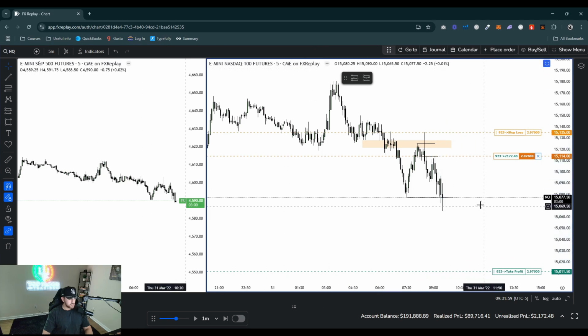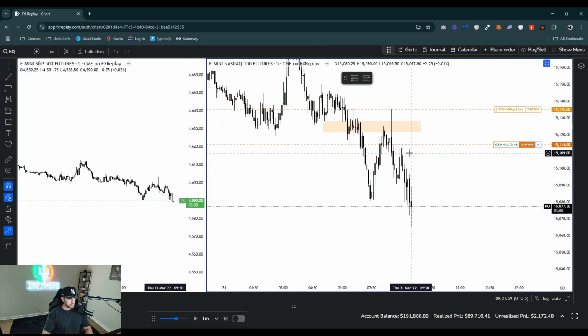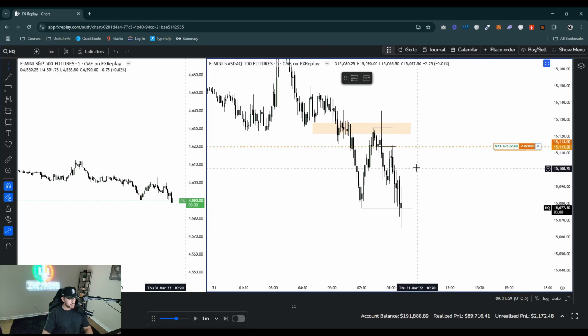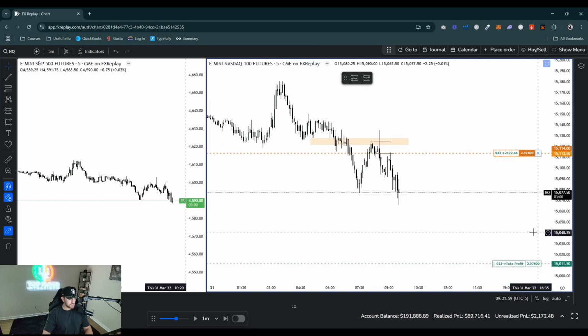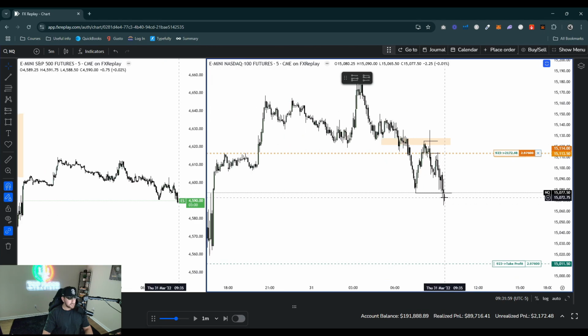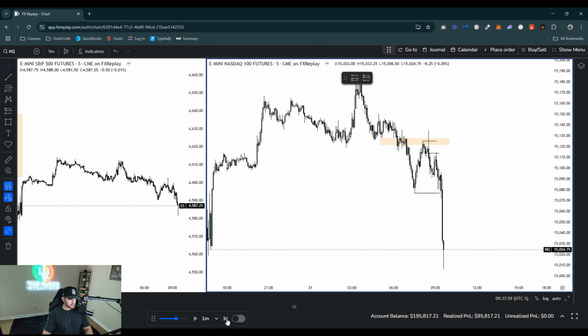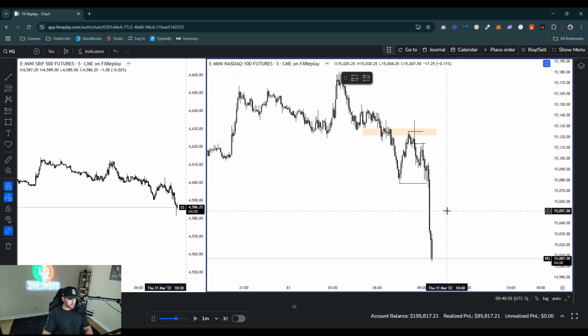So what I want to see here, if I enter a pre-market trade like this, I'm going to go break even here. But if I do enter a pre-market trade like this, and we have some lows like in this situation here, what I'd like to see is for a 5 minute and 15 minute to close below this low here. I'd like to see something like that, and it got hit. Yeah, so I'd like to see something like that.